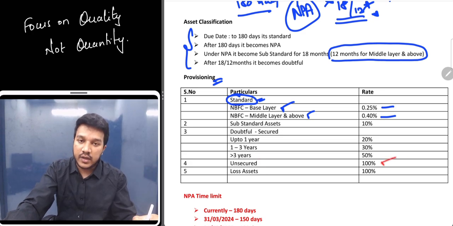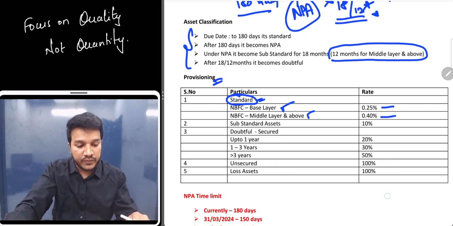Then comes this too. If it is unsecured, again put 100%. Loss assets also 100%. There is no change. Okay, great.